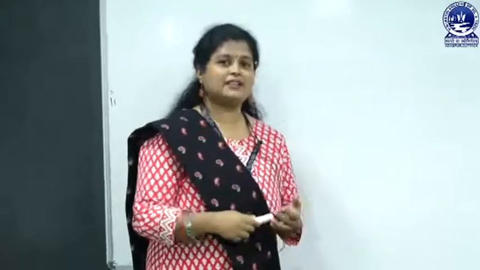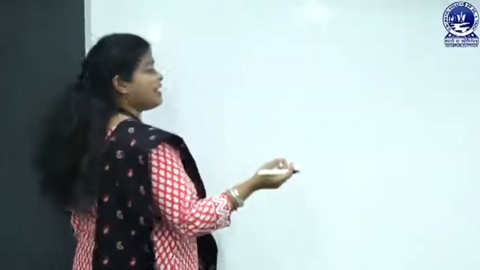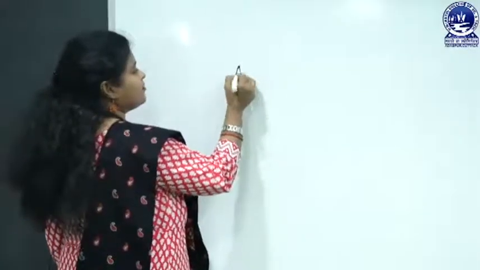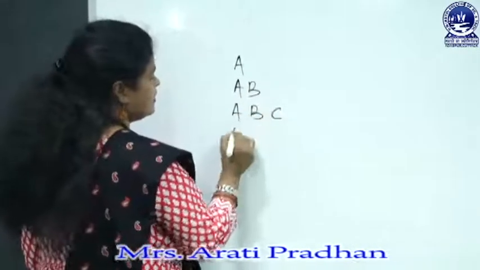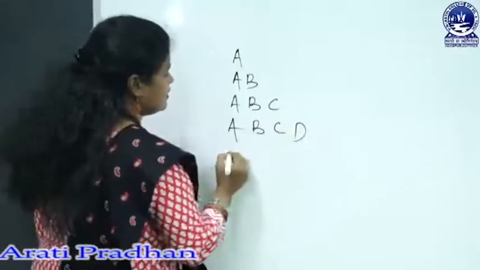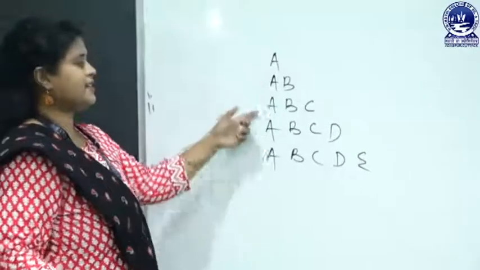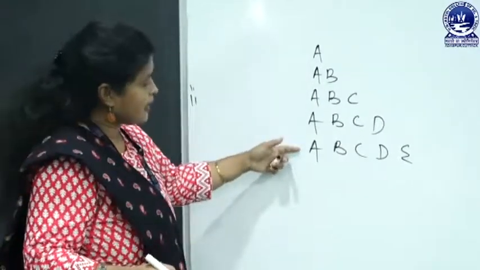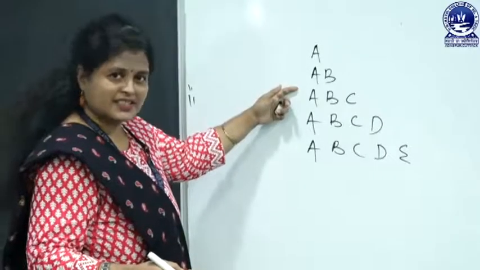Let me explain the nested for loop using a simple program. Suppose in a question you are asked to draw a pattern. Let the pattern be A, AB, ABC, ABCD, ABCDE. In general, it is also called a pyramid. Suppose you are asked to draw this type of pattern. Then here we will use the for loop. Which for loop? Nested for loop.